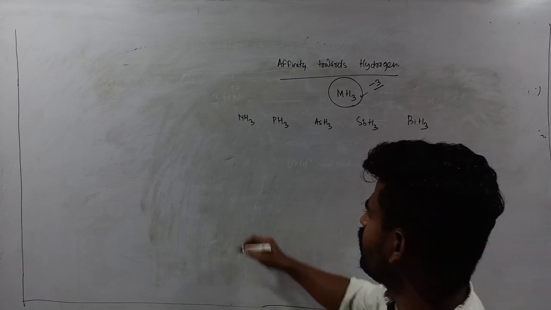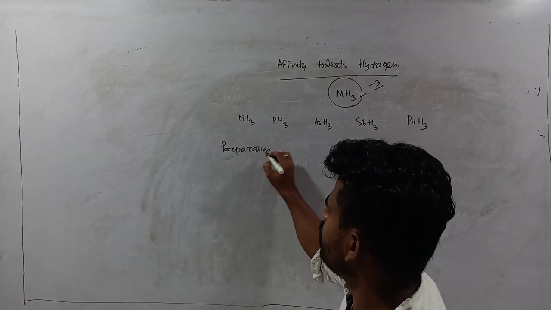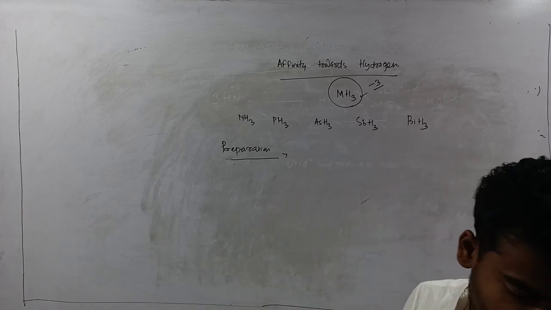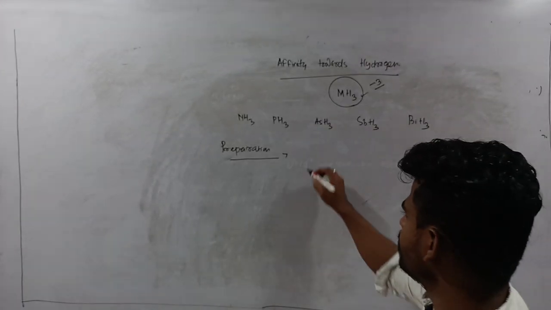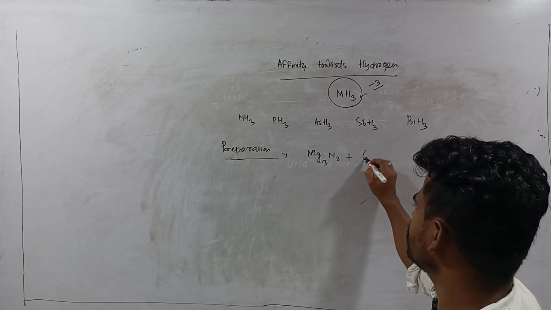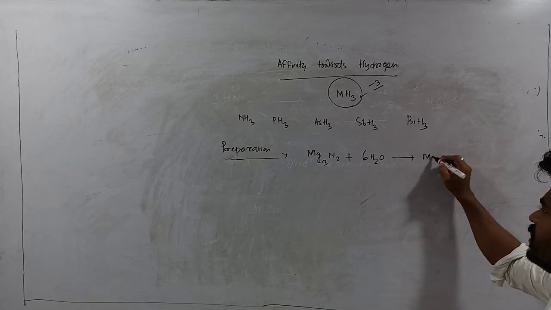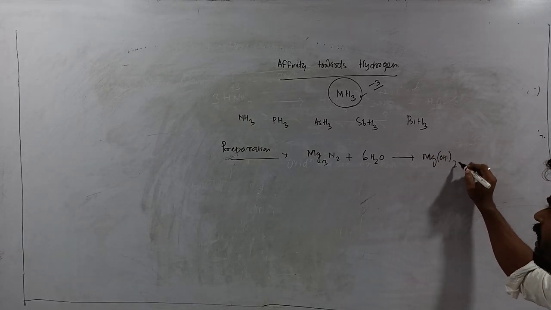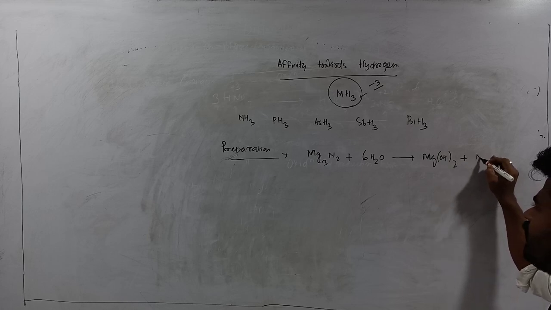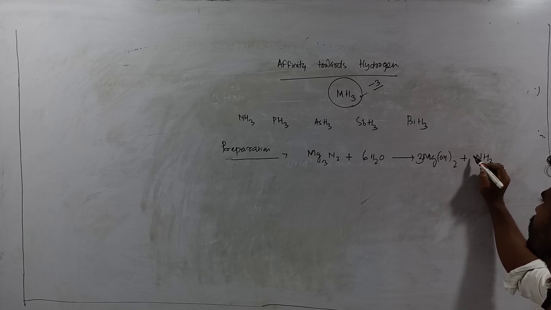So for preparation, suppose I am considering magnesium nitride, that will be Mg3N2 plus 6H2O, giving you definitely Mg(OH)2 plus NH3, that is ammonia. 3 you can multiply over here, and 2 nitrogens are there, so you can multiply by 2.